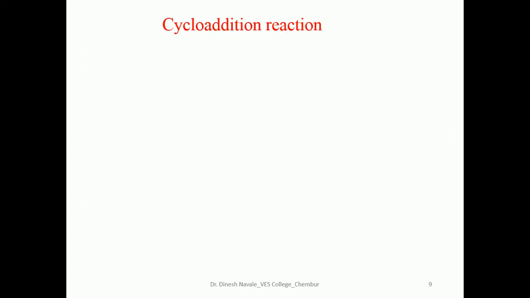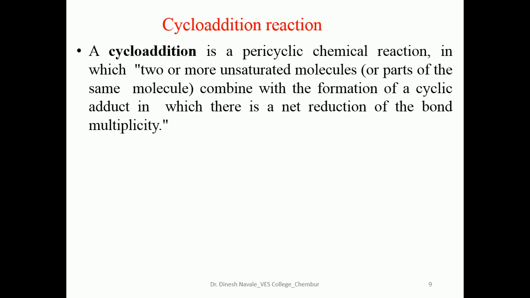So what is a cycloaddition reaction? A cycloaddition is a pericyclic chemical reaction in which two or more unsaturated molecules combine with the formation of a cyclic adduct, in which there is a net reduction of the bond multiplicity. The resulting reaction is the cycloaddition reaction.